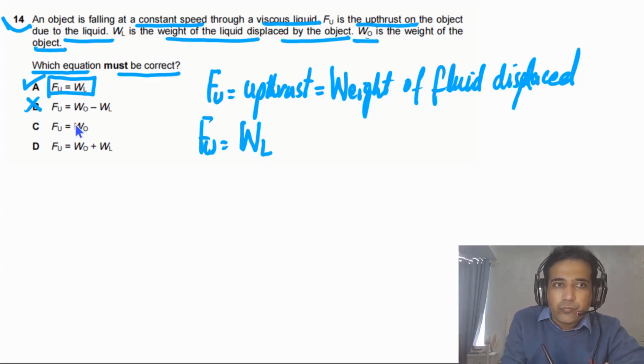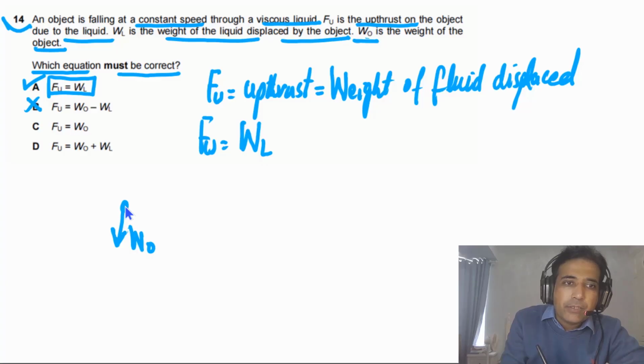Is upthrust equal to the weight of the object? No, because there is also viscous drag. If we draw the free body diagram, we have a downward force equal to the weight of the object, then an upthrust on this object equal to F sub u, and a drag force on the object that we can call Fd.